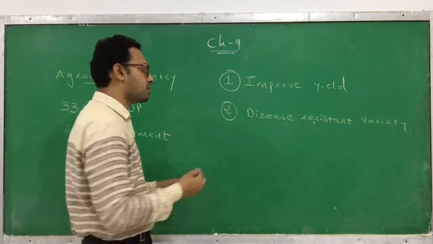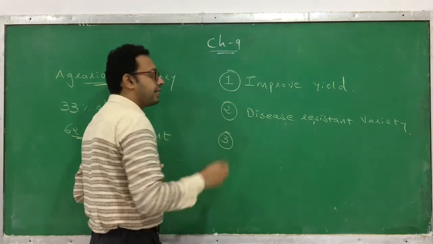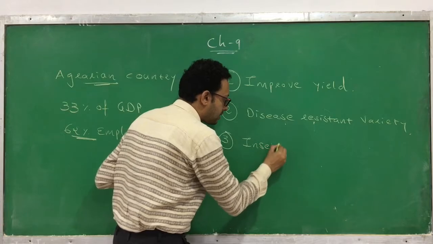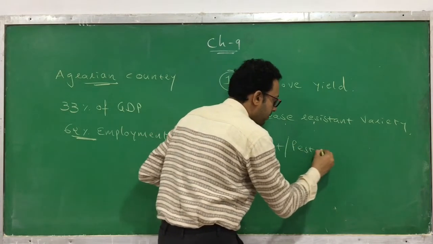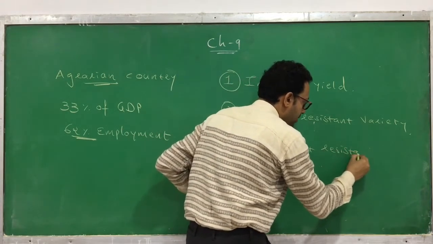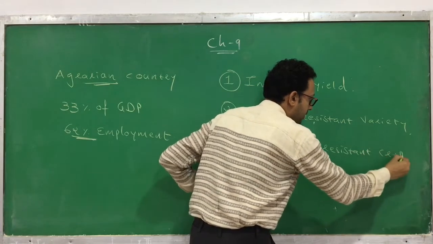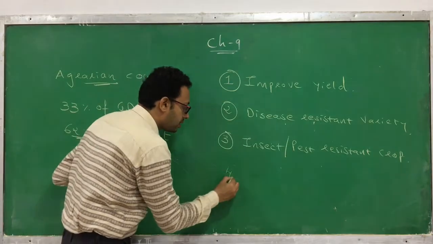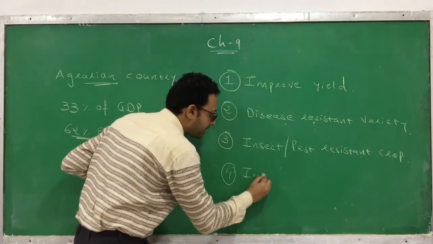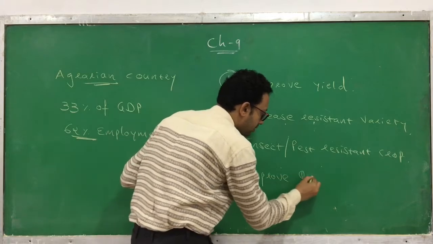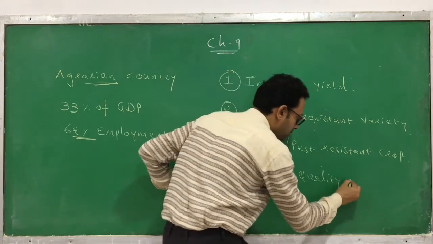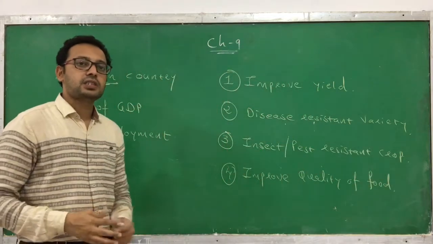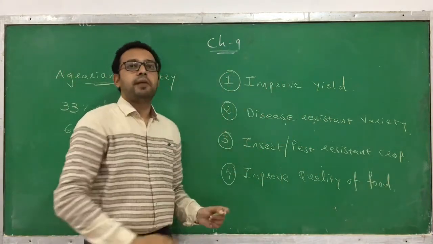The third purpose is to produce insect and pest resistant crops. And the fourth purpose is to improve the quality of food. These are the main four purposes we can see in plant breeding.